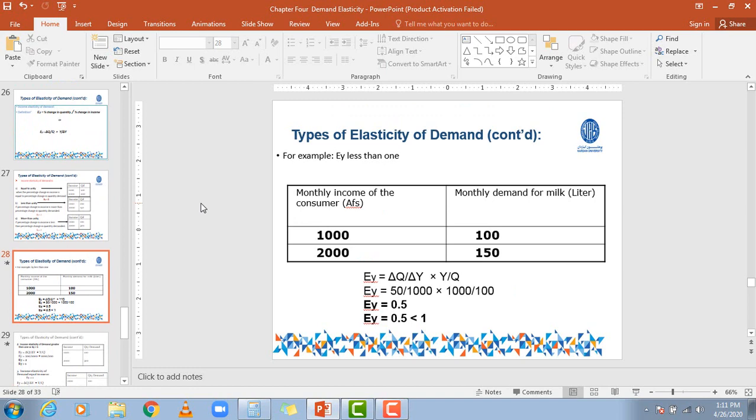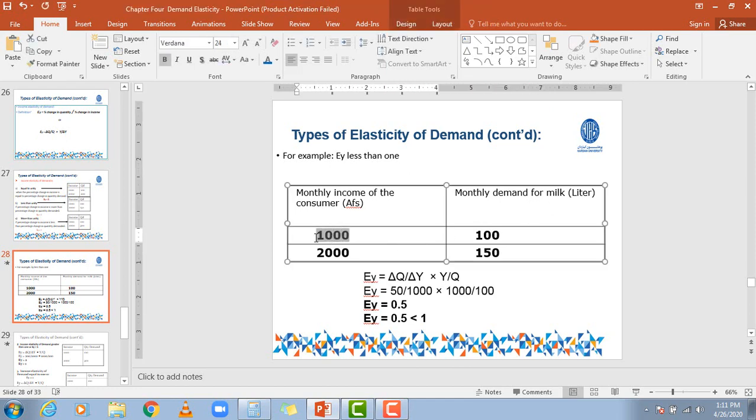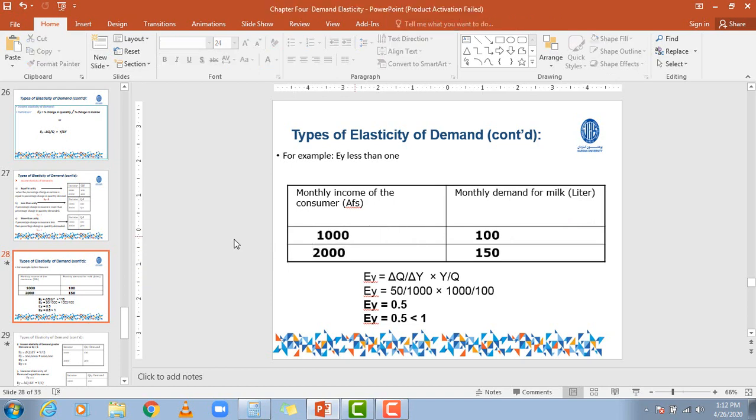Okay, my dears, in this table, on the left hand side I have shown the income of the consumer, and on the right hand side of the table we have shown the demand for milk of the consumer. Now if the income of the consumer was 1000, the quantity demanded was 100. If the income of the consumer increases from 1000 to 2000, the demand increases from 100 to 150 liters of milk. Now let's put it in the formula and understand what type of elasticity this is.